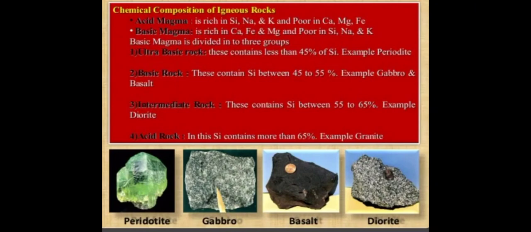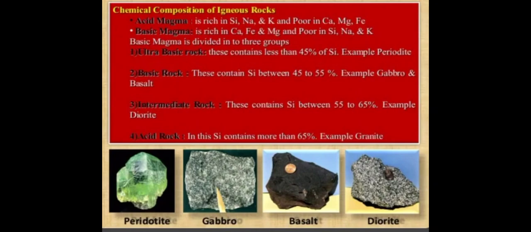Basic magma is divided into three groups. First, ultra basic rock, which contains less than 45% of silica. Example, peridotite. Second is basic rock, in which the silica content is 45 to 55%. Examples are gabbro, which is shown in the second picture in the last row, and basalt, which is the third picture.